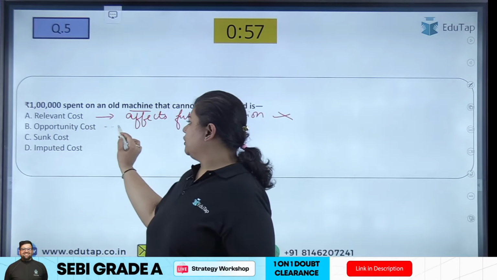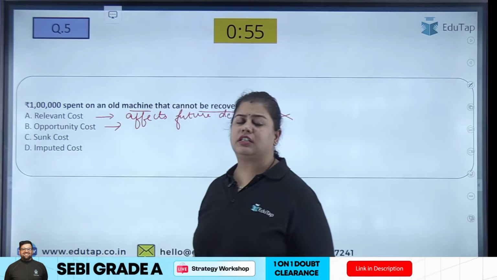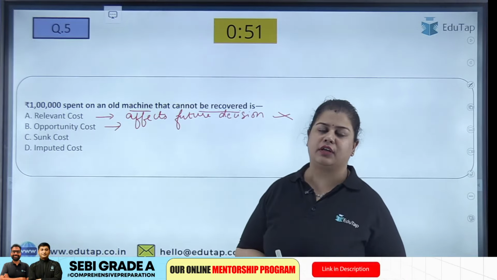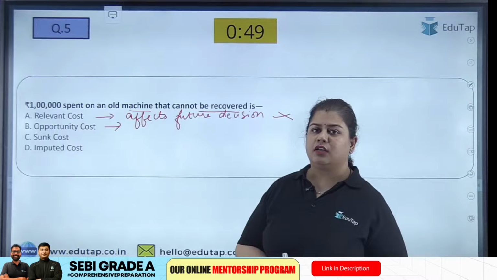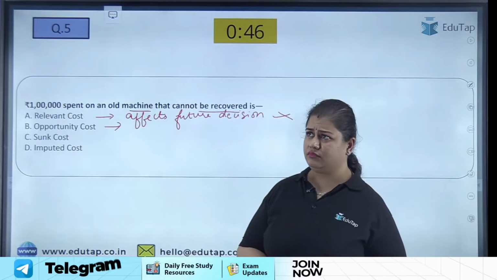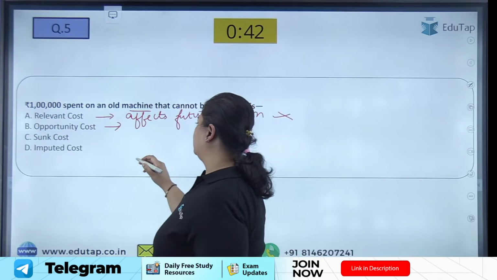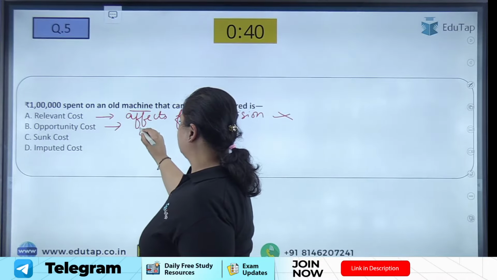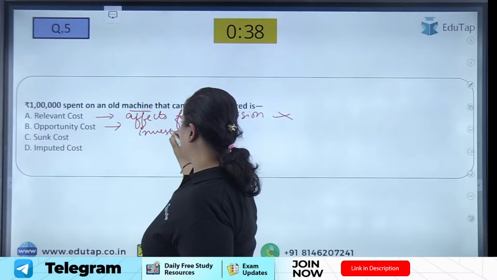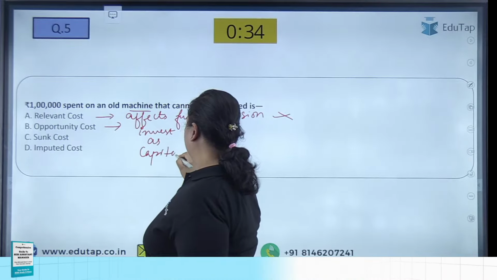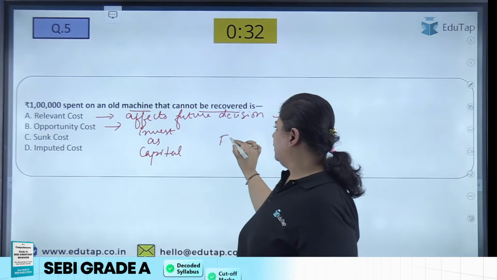Second is opportunity cost. What is opportunity cost? The cost of choosing an alternative method. For example, I have to make a decision that either I should invest in my business as capital, or I can use this money as an FD.